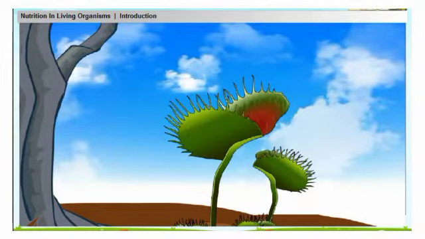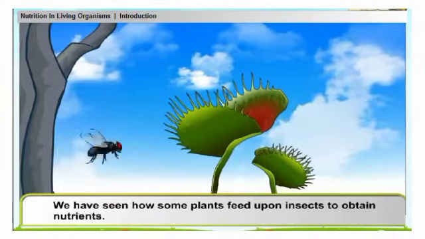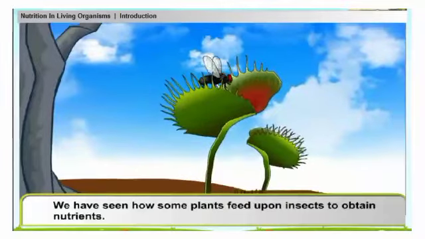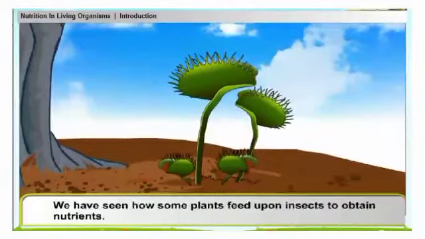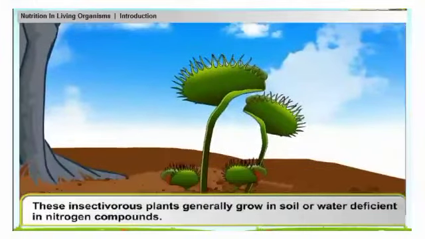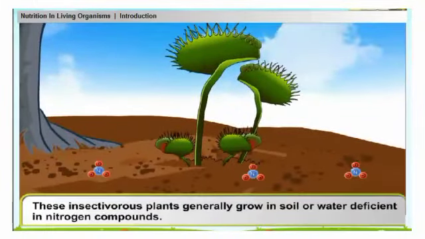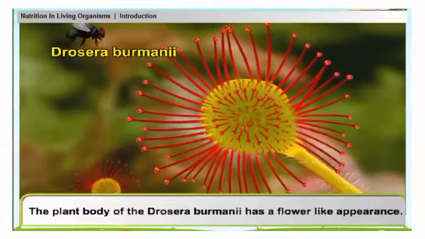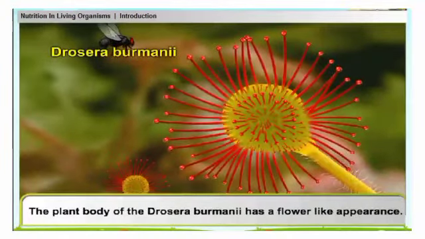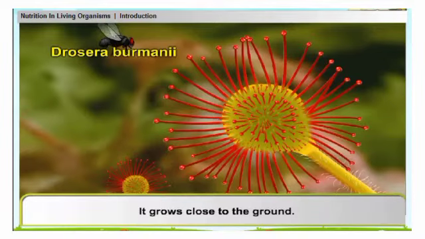Insectivorous plants. We have seen how some plants feed upon insects to obtain nutrients. These insectivorous plants generally grow in soil or water deficient in nitrogen compounds. The plant body of the Drosera burmanni has a flower-like appearance. It grows close to the ground.